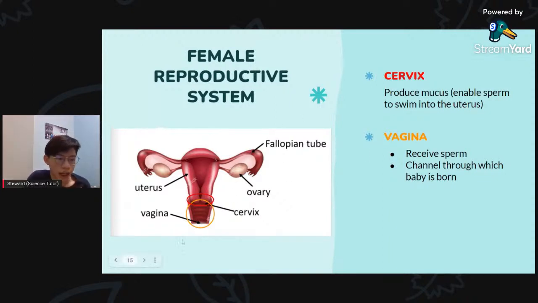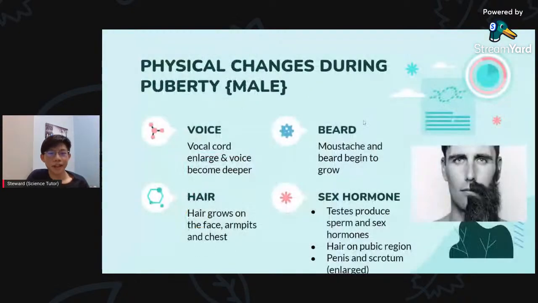Okay, so next we've got the vagina. The vagina is the part that receives sperm, and it is the channel through which the baby is born. That means this is the place where sperm is received, and also the place where the baby is born. So you can imagine such a small part. The baby has its feet here, so it must be very painful for the mother. Okay, moving on.